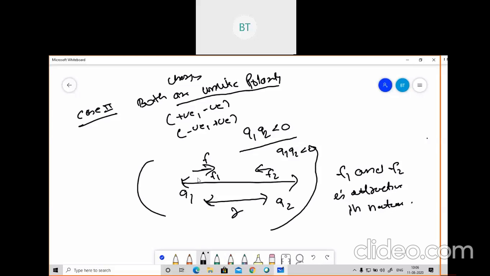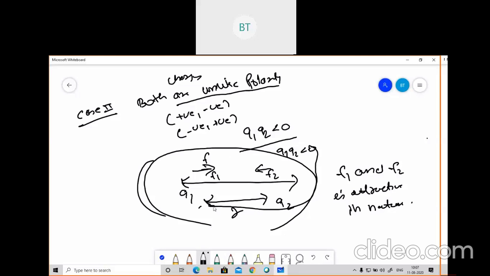Now let us try to understand the direction, meaning in which direction these charges are moving, and after this it will be more clear to you. Based on the position vector, we are going to understand the direction in which these charges are moving.